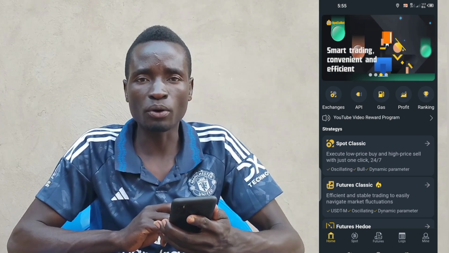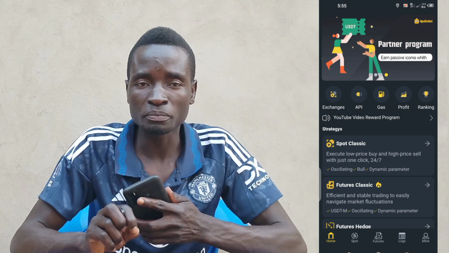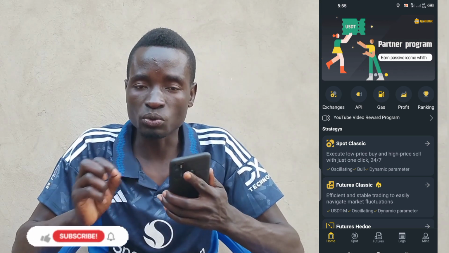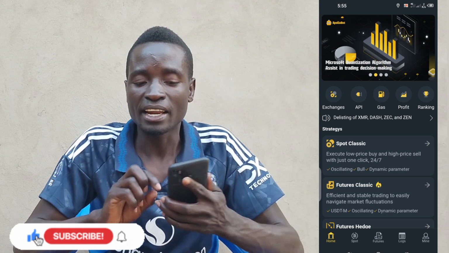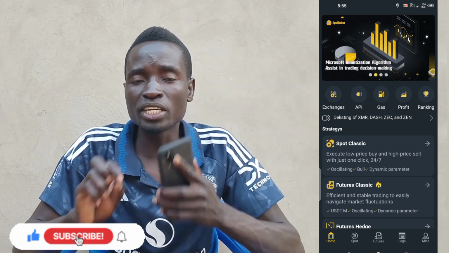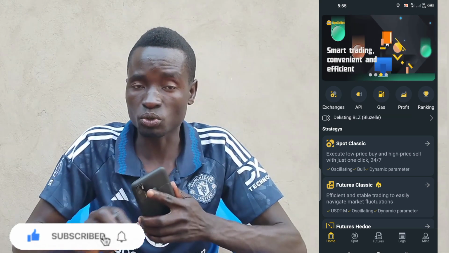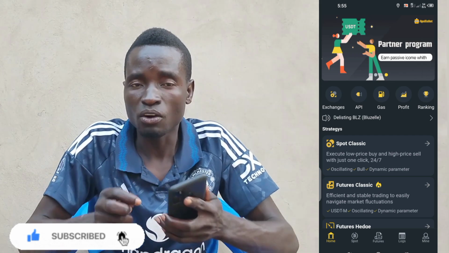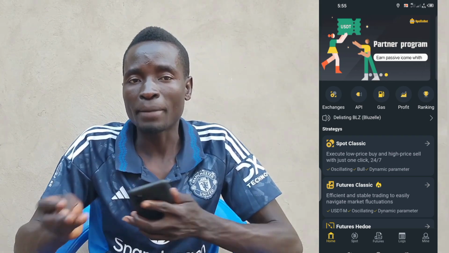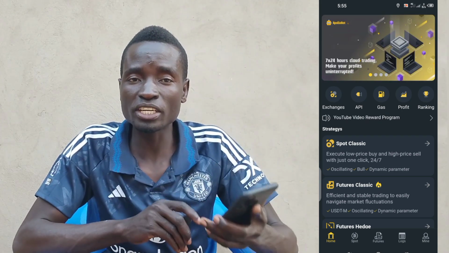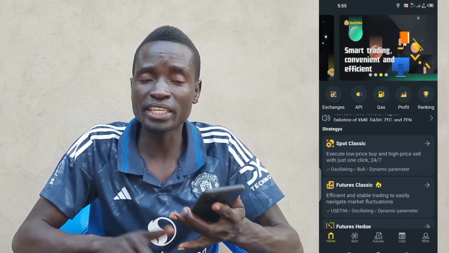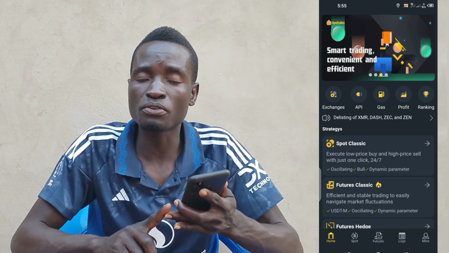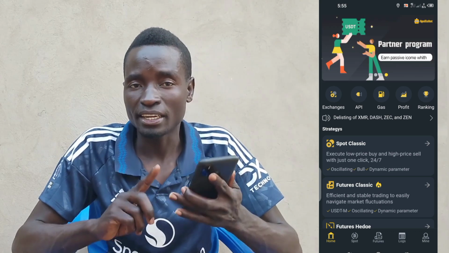Now, with Apollo bot, you just need to create an account. Then you add the fuel fee, which is a minimum of $30. After putting that, you need only the capital. So you need only two things when you want to use Apollo bot. But other trading bots like Royal Q need you to have a fuel fee, then you must pay a subscription fee of $120 for a year.